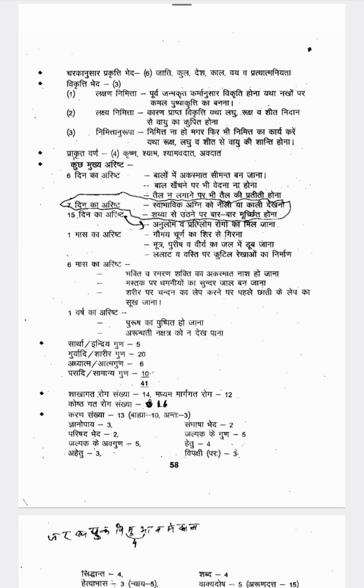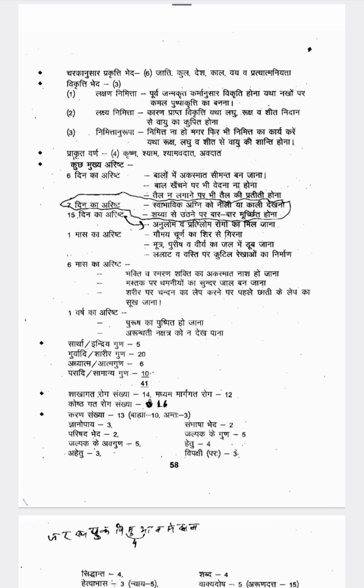Then Anuloma Pradiloma Rogon ka mil jana. So like both the doshas are moving upward direction, downward direction. These are all getting meeting together and you are getting disorder. So that type of people, they will survive only till 15 days.